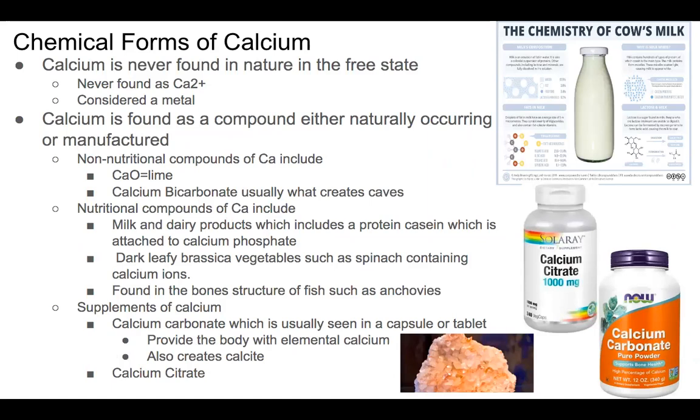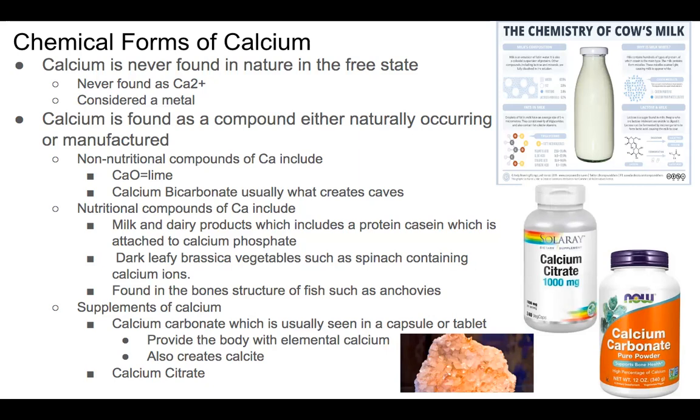So, the chemical forms of calcium. Calcium is our micronutrient. Calcium is never found in nature in a free state. Basically, it's never found as Ca2+, but it is considered a metal. Calcium is most often found as a compound, either naturally occurring or manufactured. There are some non-nutritional compounds of Ca, which include CaO, which is lime, and calcium bicarbonate, which usually is what creates caves.